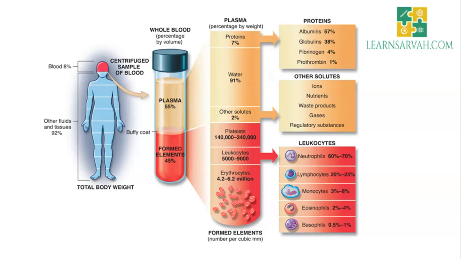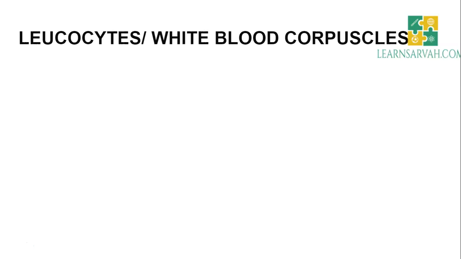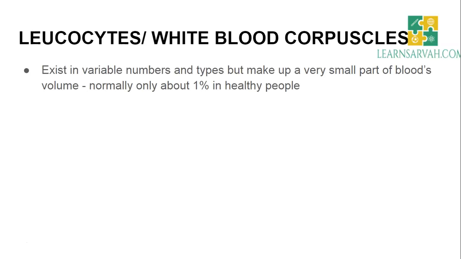Last class we completed our discussion on RBCs or erythrocytes, that is red blood corpuscles. So in formed elements, we can start our discussion regarding our next topic, that is leukocytes or white blood corpuscles, in short WBCs. They exist in variable numbers and types but make up a very small part of the blood's volume, normally only about 1% in healthy people.